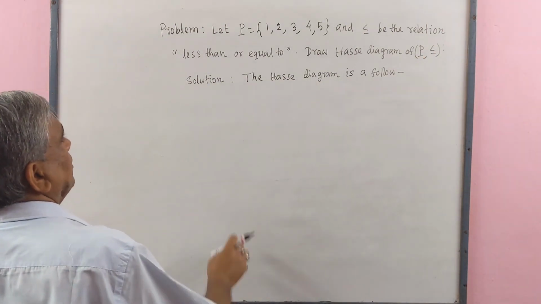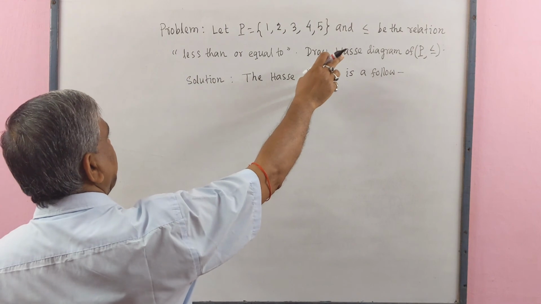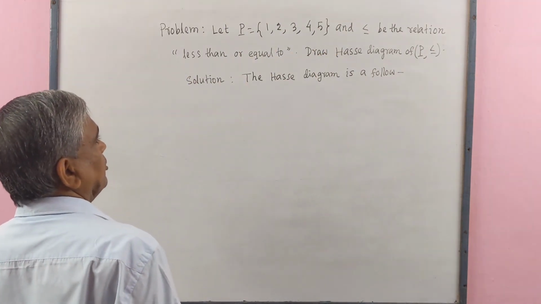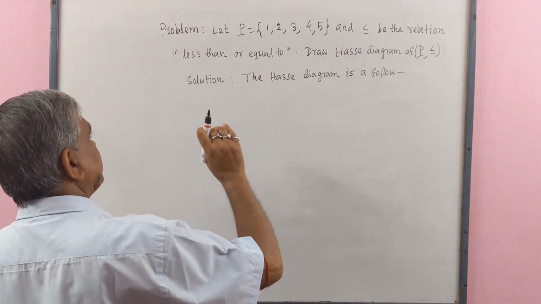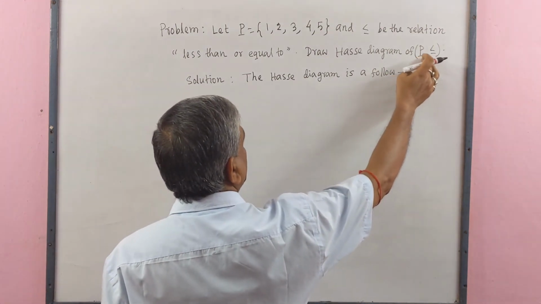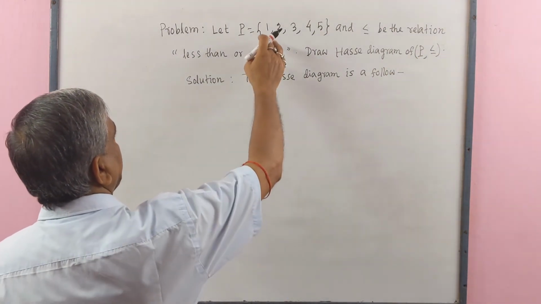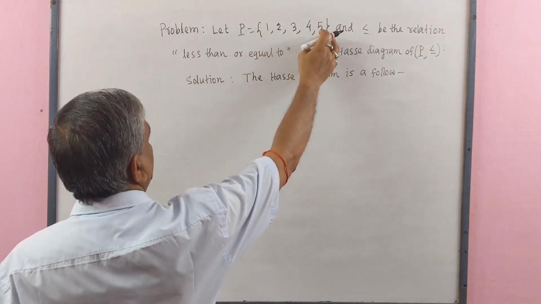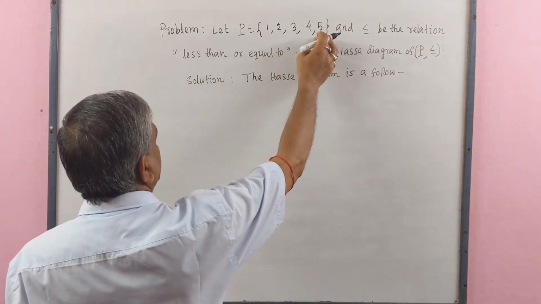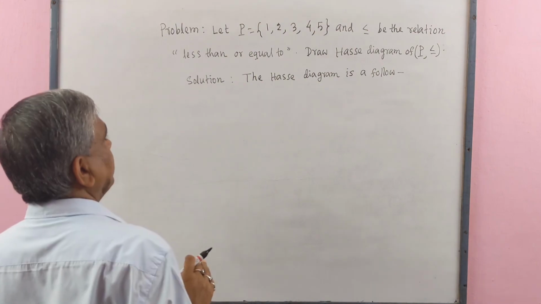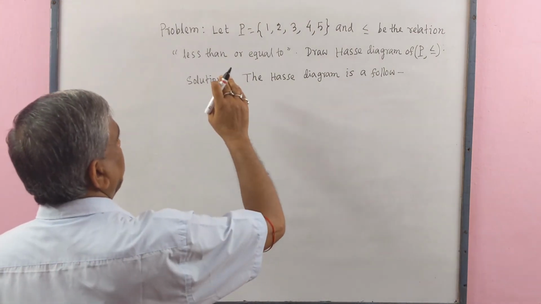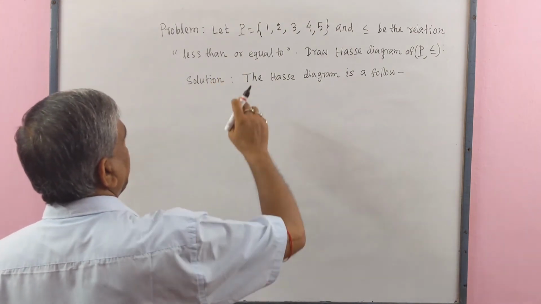As the relation is less than or equal to, it is obvious that P with this relation is a poset, because these are elements of real numbers. Now we draw the Hasse diagram.